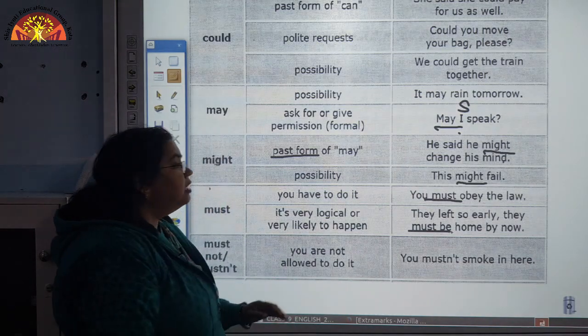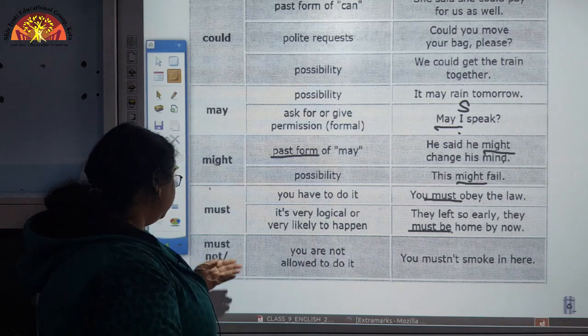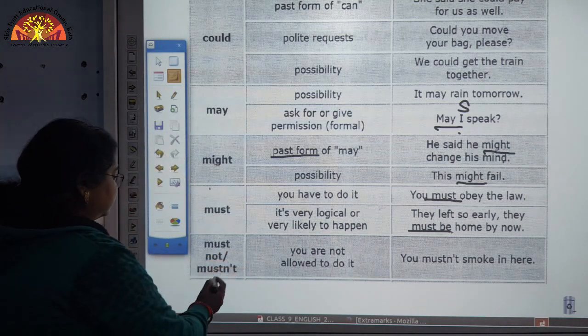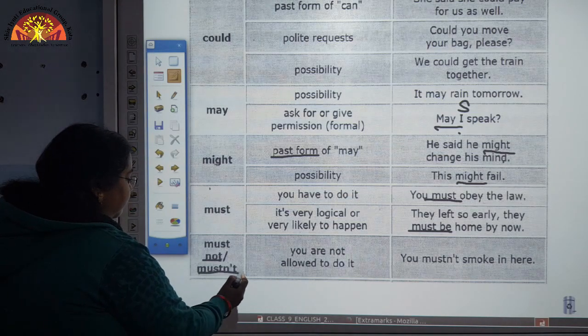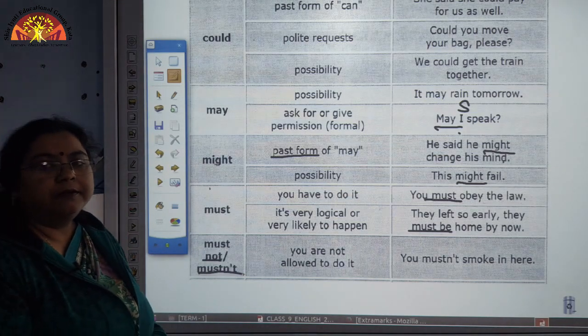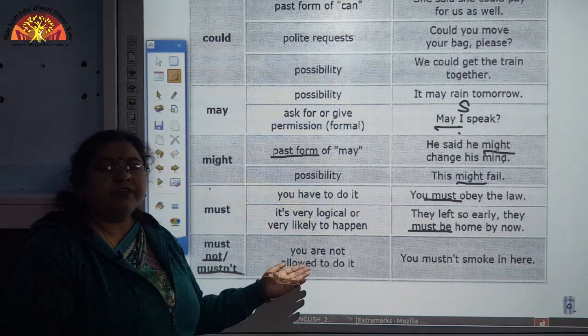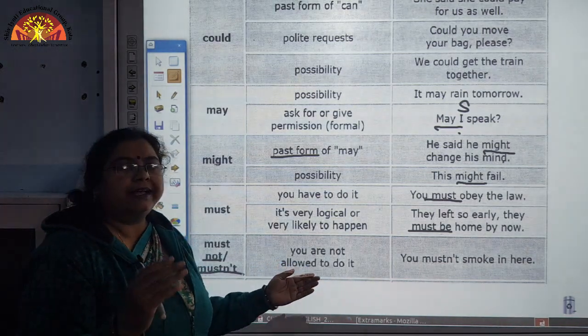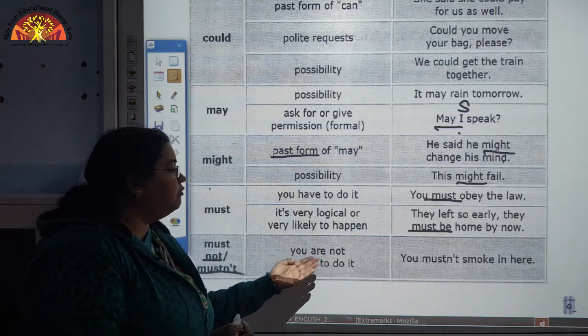Now, there is a negative form, must not, or we also call it mustn't. What we need to express here is, you are not allowed to do it.